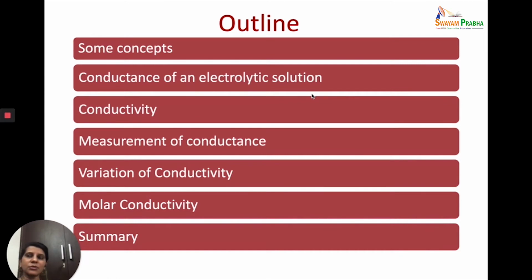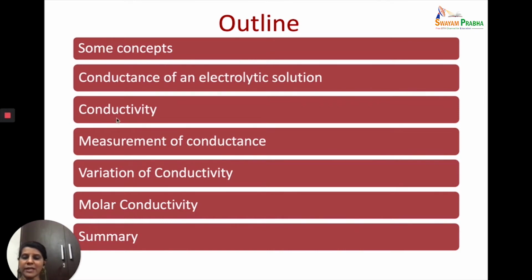Now today we are going to continue with the concepts that we learned for the metallic conductors and use them for the electrolytic conductors, because our aim is to study the conduction of electric current in solutions. So we will look at some of the concepts that govern it. We will look at this conductance property in detail for electrolytic solutions.